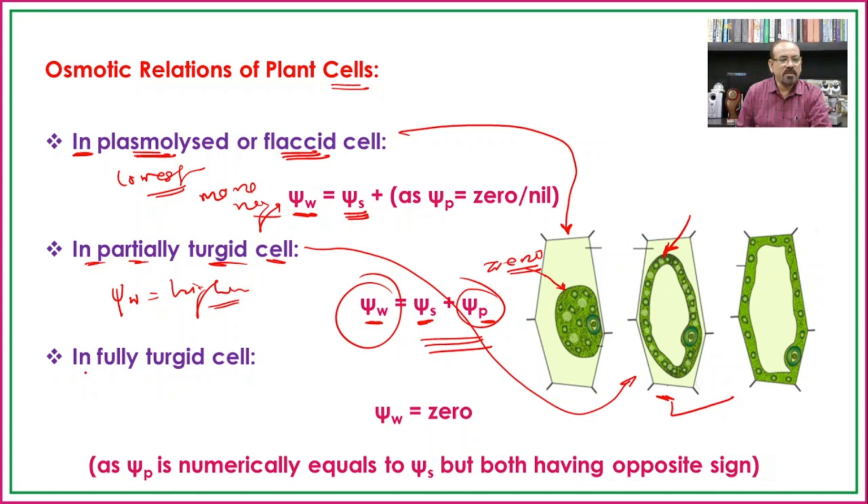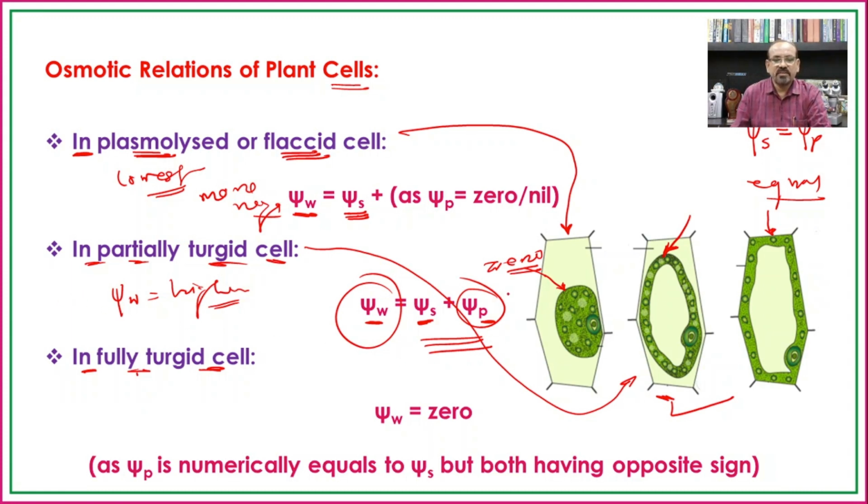But when we are talking about fully turgid cells, in a fully turgid cell the turgor pressure is highest, that is, the pressure potential will be highest, but at the same time its osmotic potential will be highest in magnitude, and hence both will be equal. The osmotic potential has a negative value and the pressure potential has a positive value.